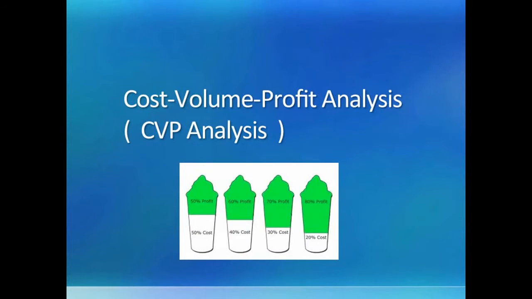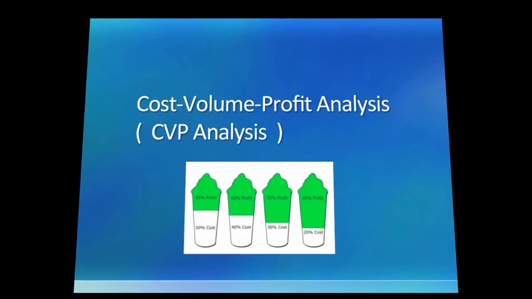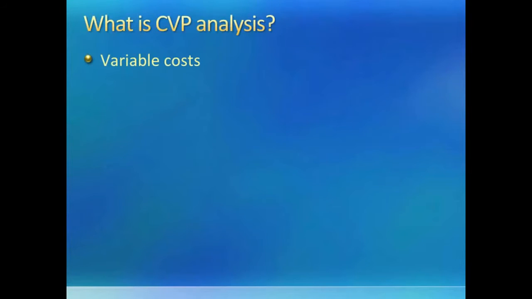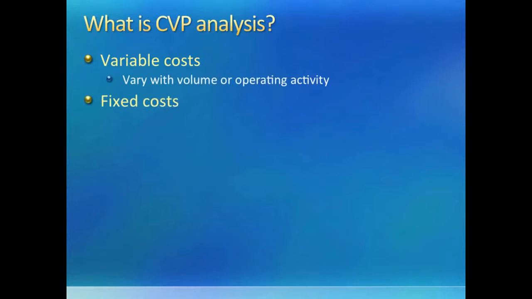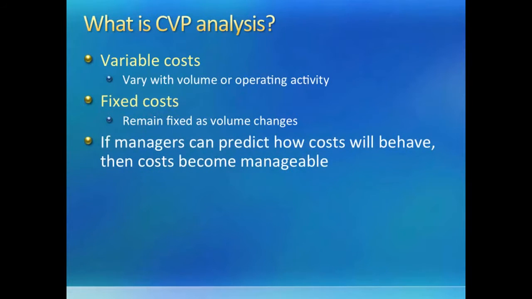Hello, I hope everyone is familiar with variable costs and fixed costs because we will be using them a lot in this chapter. Remember, variable costs are costs that change with production volume, and fixed costs are costs that do not change with a change in production volume, at least within the relevant range. In this chapter, we will learn how changes in production volume affect our costs and therefore our profits.